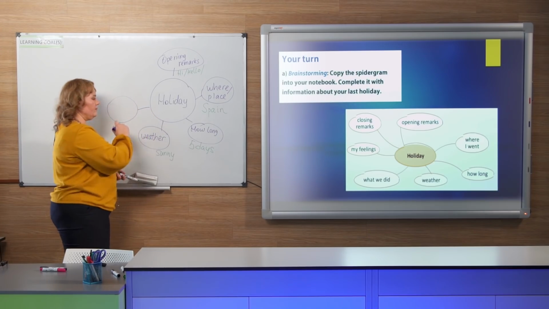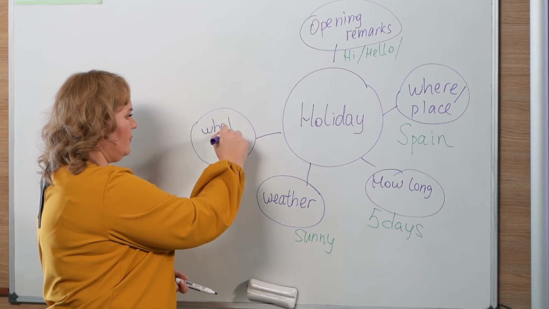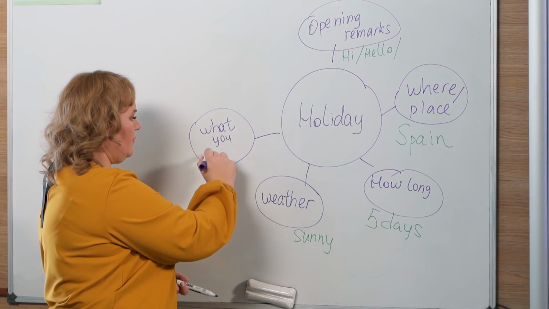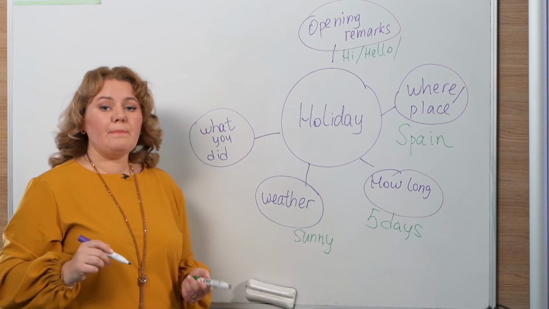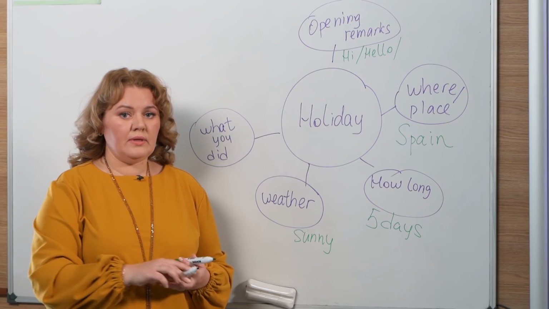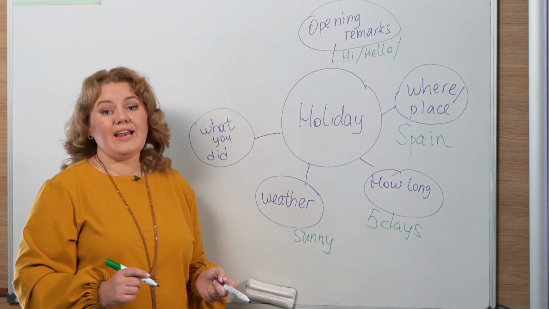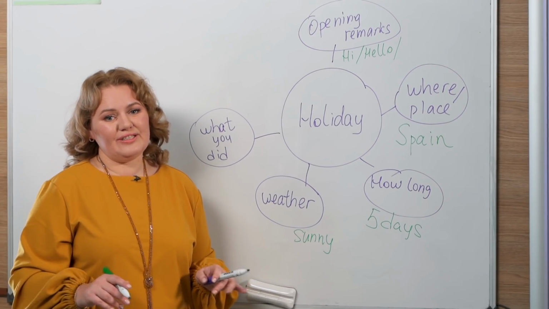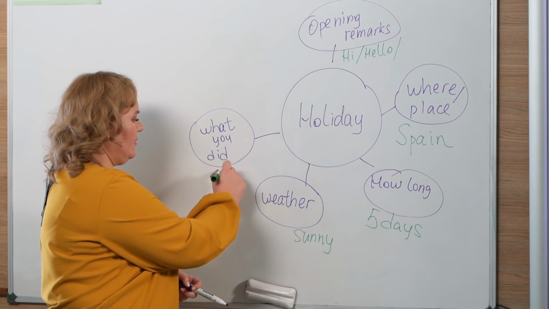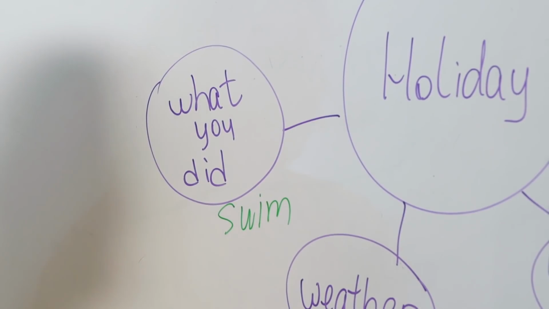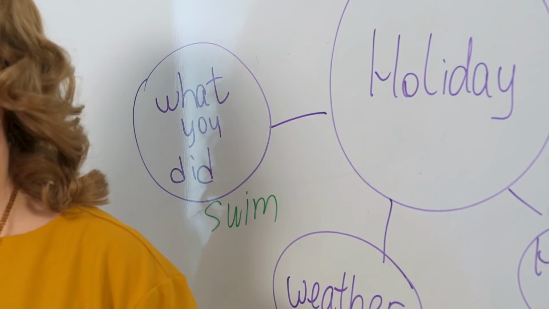So, mention the action that you did. What can you do in Spain? I love swimming, so let's imagine that I went to the seaside. Next one, my feelings.